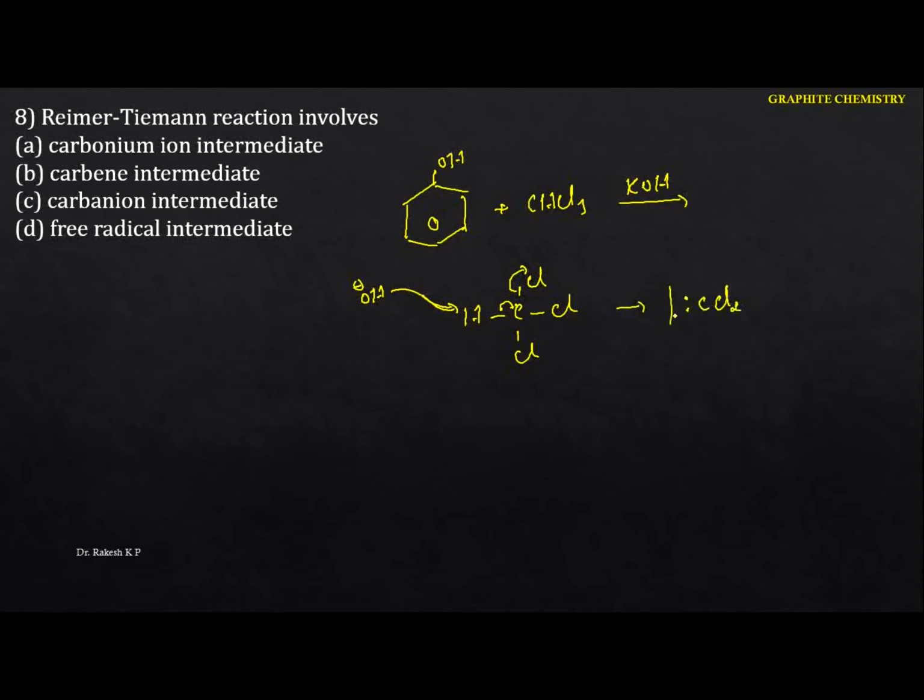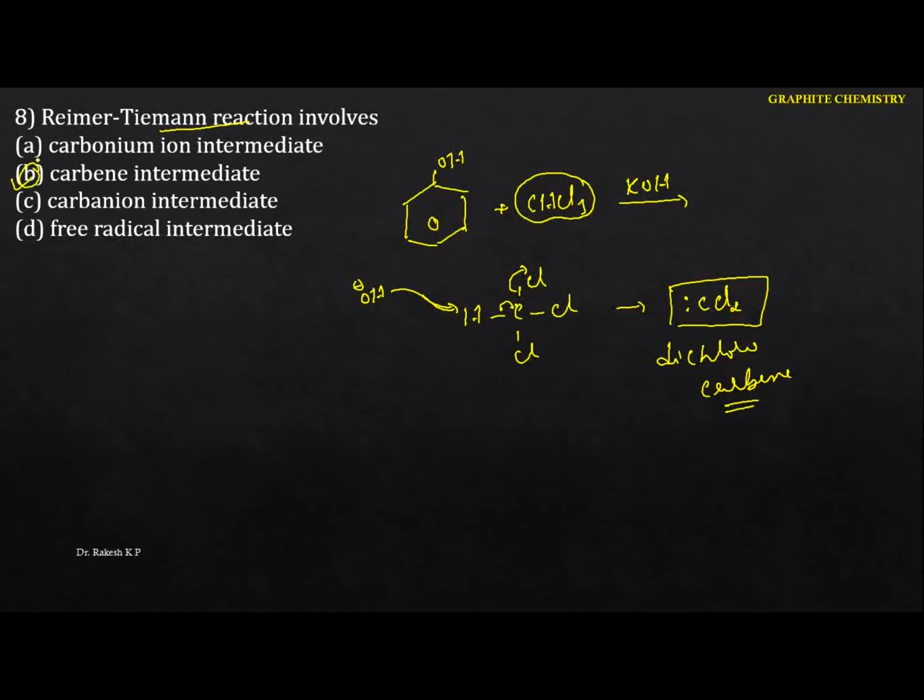This is the dichlorocarbene. Okay, this is nothing but dichlorocarbene. But here during the Reimer-Tiemann reaction, it forms an intermediate, that is the carbene, that is dichlorocarbene. So this is the reaction. This is the intermediate you are going to get in the Reimer-Tiemann reaction if you take chloroform and potassium or sodium hydroxide. Hence in this case the option is B.